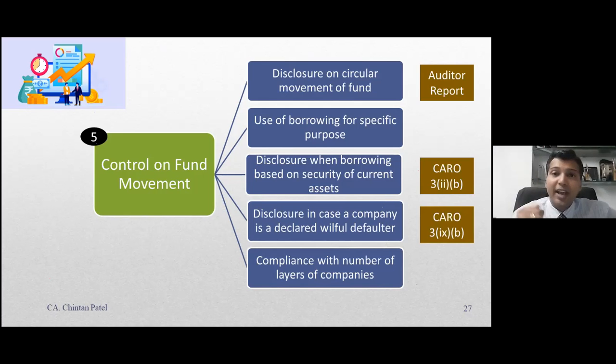Then one has to be very careful on the statements that are submitted to the bank. Then comes disclosure in the case of companies declared as willful defaulters and the compliance in a number of layers of companies. And these are the five disclosures which are critical, which are very important as far as the controlling over the funds is concerned.